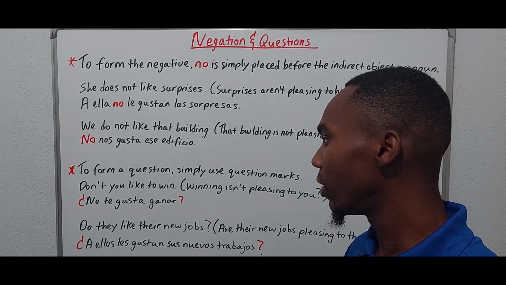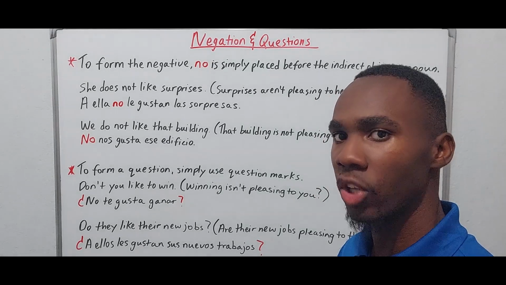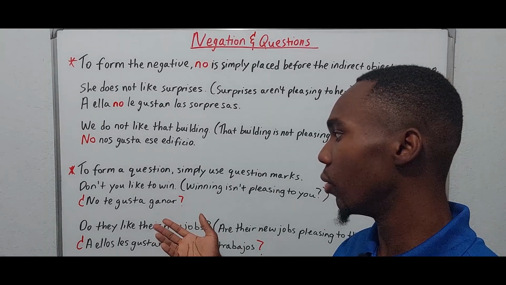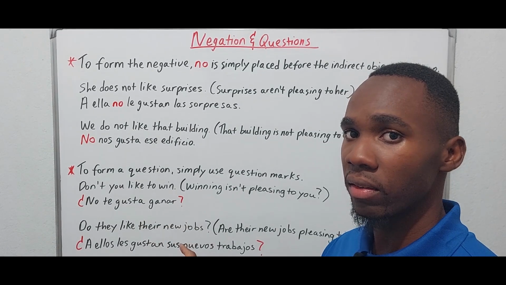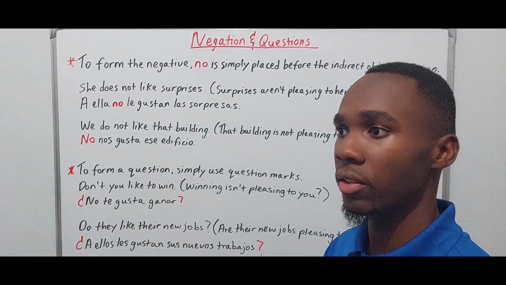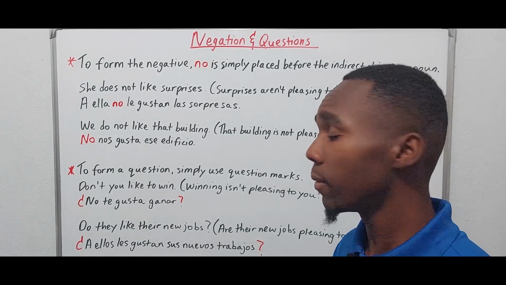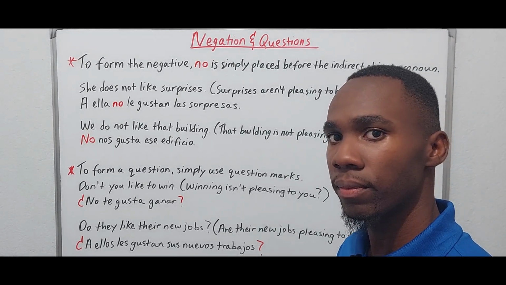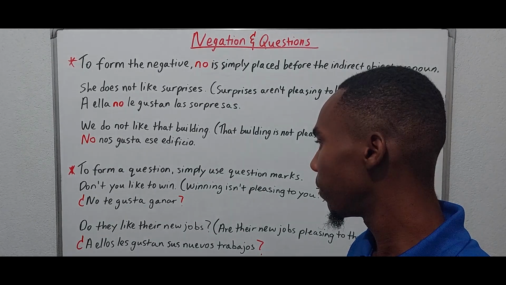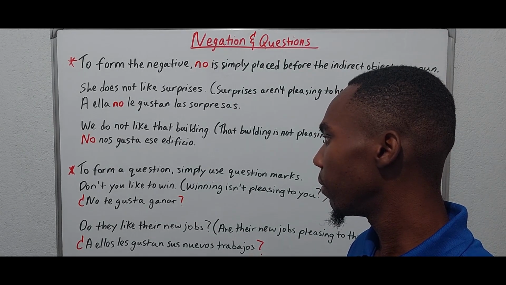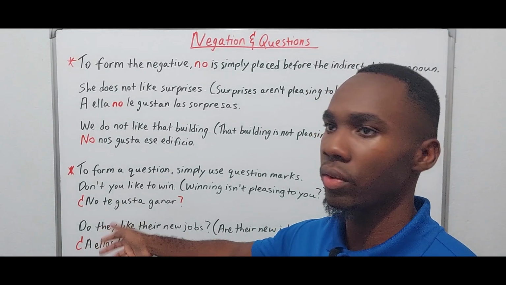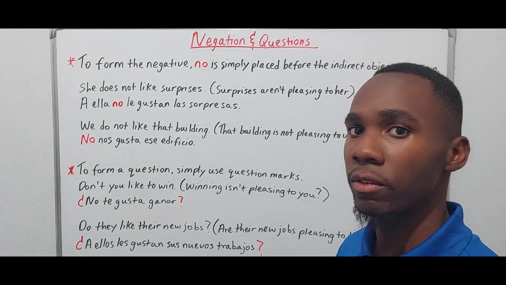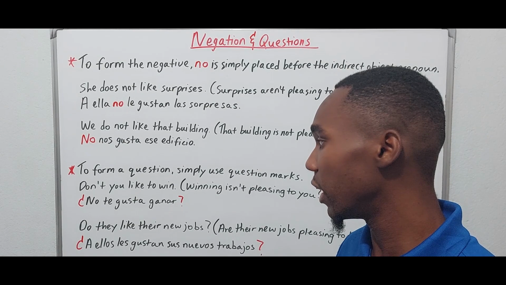A ellos les gustan sus nuevos trabajos, right? Do they like their new jobs? So you actually write it as though it were an affirmative sentence, and then you just add the question marks to turn it into a question, literally, right? A ellos les gustan sus nuevos trabajos? So do they like their new jobs? And of course, because it's third person, we use the prepositional phrase for specificity purposes or clarification purposes, right?